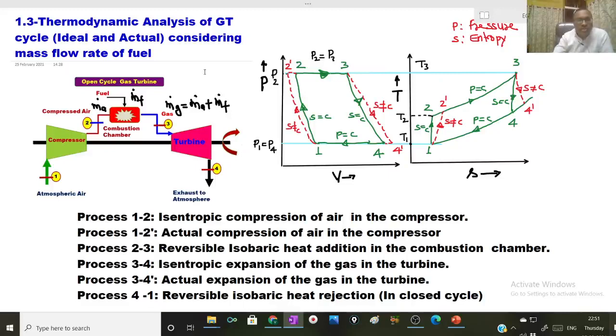The processes taking place in this open cycle gas turbine are shown on pressure volume and temperature entropy diagram. Here the cycle 1, 2, 3, 4 represented in green color represents the ideal cycle, whereas the processes shown by dotted line in red color represent the irreversible processes.